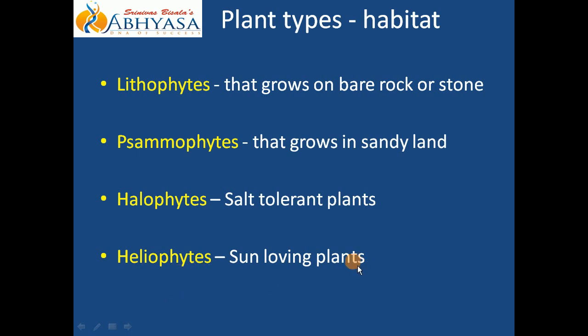Sun loving plant means what? That this type of plants require maximum exposure to sunlight. Okay, so heliophytes. Do not get confused with heliophytes and halophytes. Okay, if you read it twice or thrice, you will come to know, and it will become very tip of the tongue हो जाएगा and easy to recall whenever it is required. We will move to next slides. Few more plant types, that too depending upon the habitat.